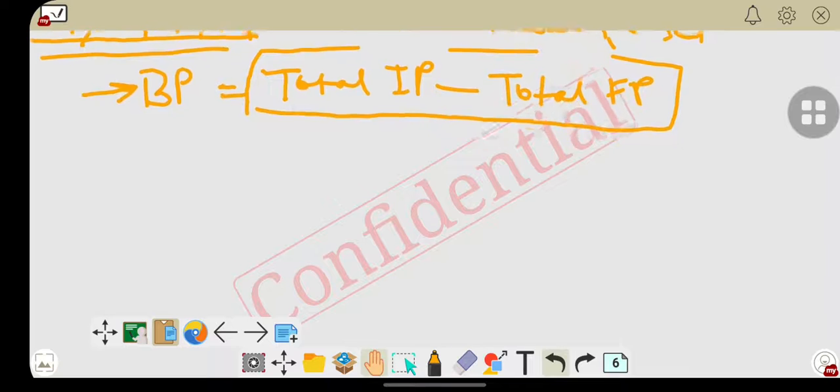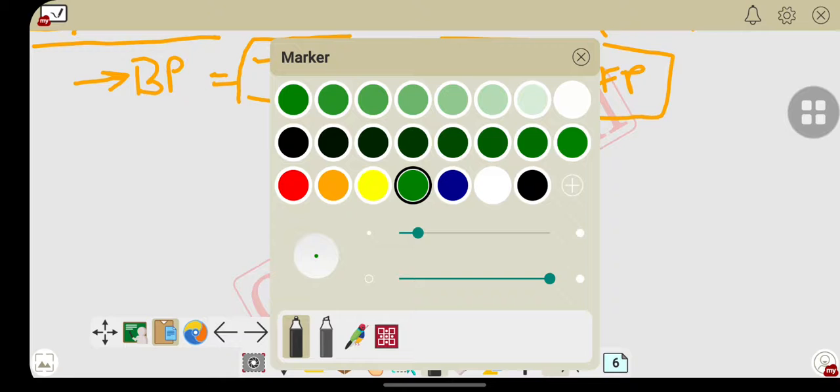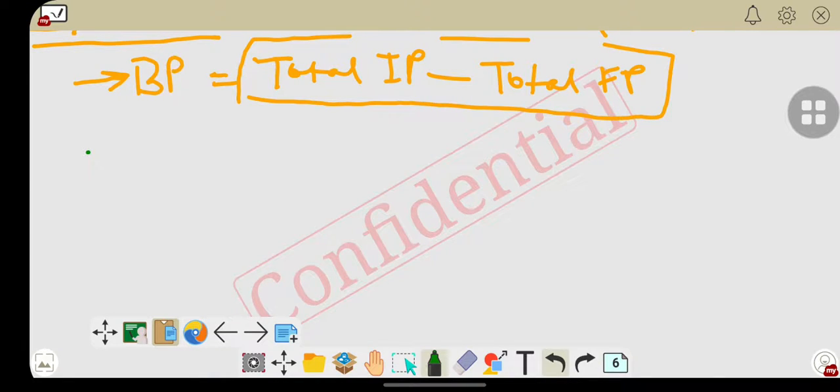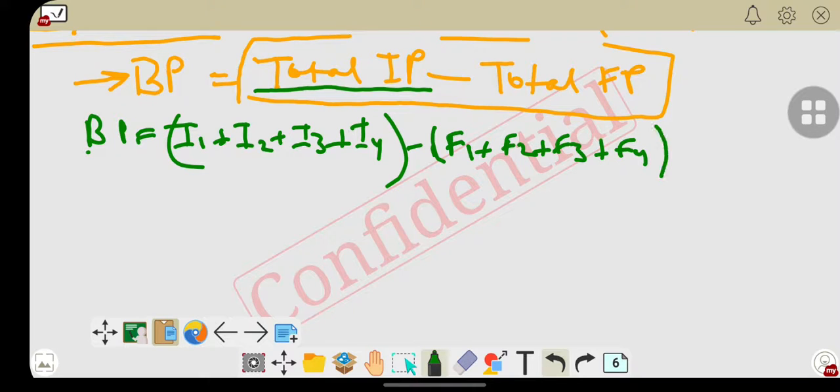Okay, so I'll write it here. Brake power is equal to, let's write total indicated power. Total indicated power means it will be the sum of I1, I2, I3 and I4, minus friction power F1 plus F2 plus F3 plus F4.